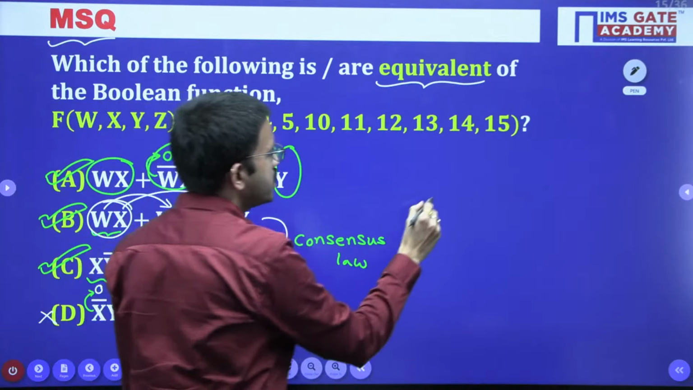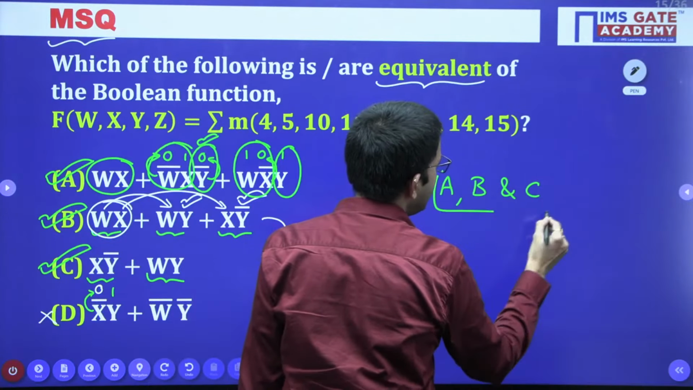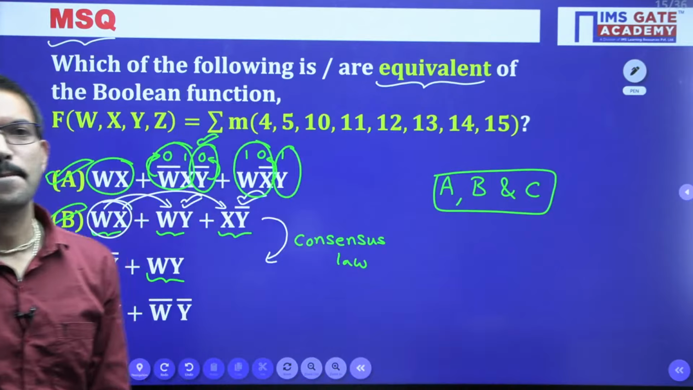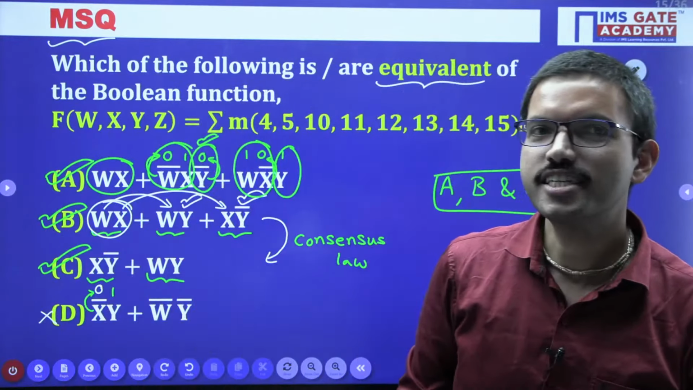So for this question, 3 choices are correct: A, B and C. How many of you liked this question? This MSQ, how many of you liked this question? This is interesting, right?